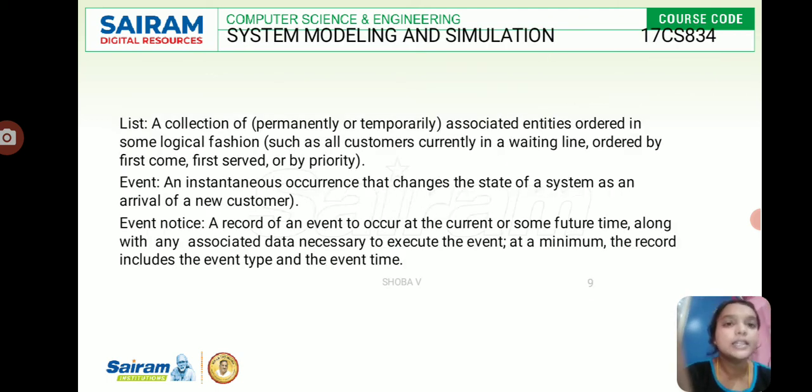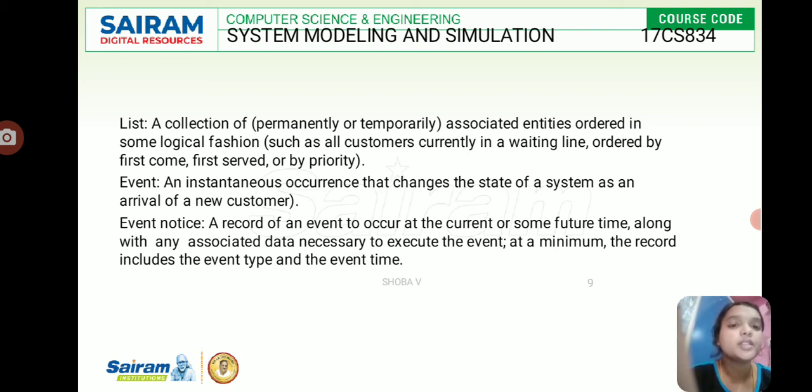Now we'll see the list. A list is a collection of associated entities ordered in some logical fashion, like all the customers currently in a waiting line, ordered by first come first serve basis or by priority. So this list is permanently or temporarily ordered in a logical fashion. An event is an instantaneous occurrence that changes the state of the system, such as the arrival of a new customer. If any change is made to the state of the system, then we call that an event.